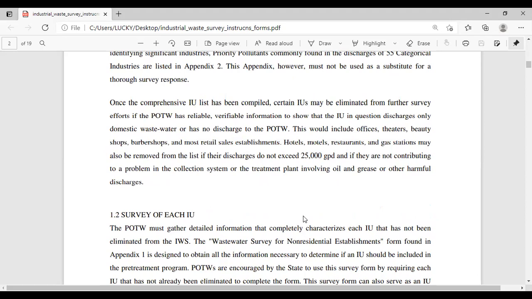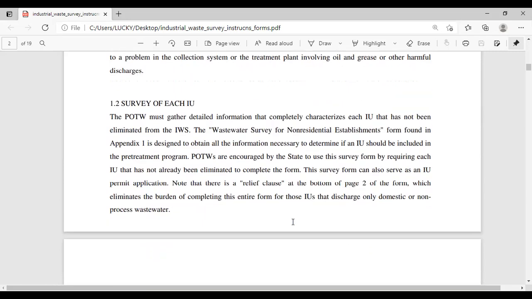This would include offices, theaters, beauty shops, barber shops, and most retail sales establishments. Hotels, motels, restaurants, and gas stations may also be removed from the list if their discharges do not exceed 25,000 GPD and if they are not contributing to a problem in the collection system or the treatment plant involving oil and grease or other harmful discharges.